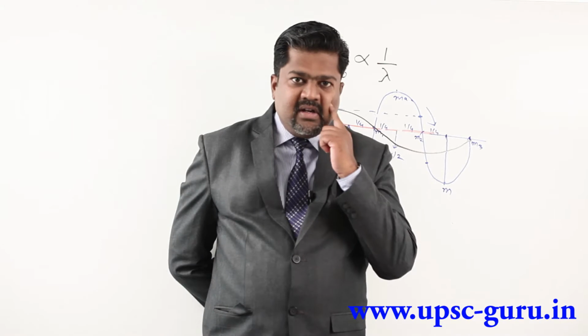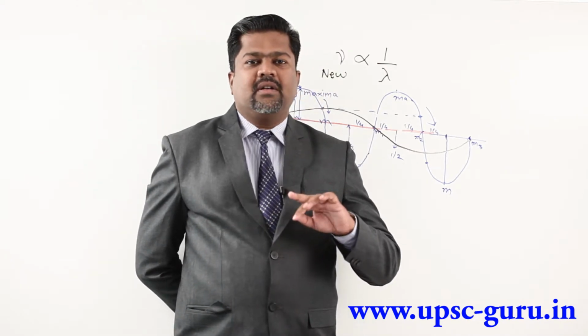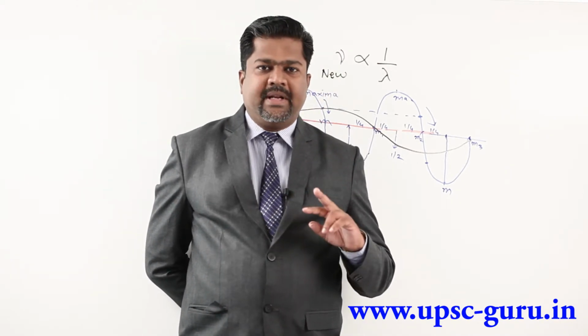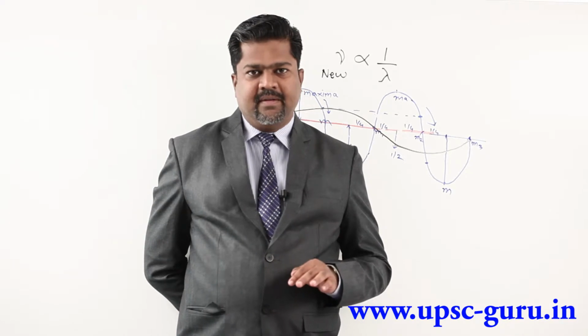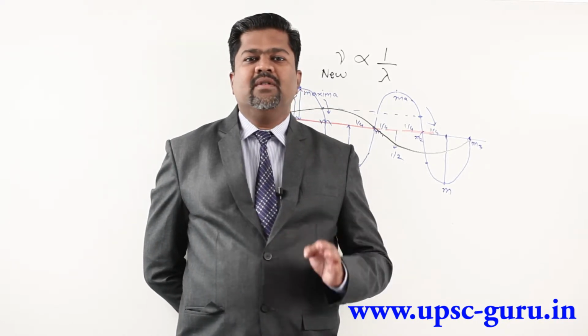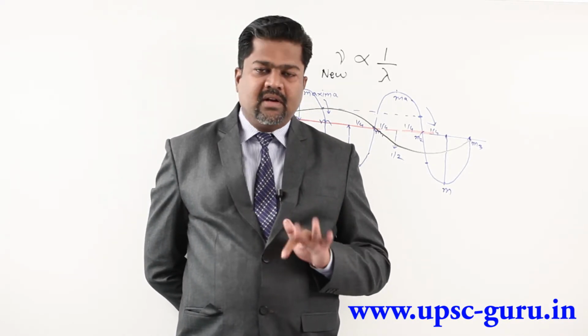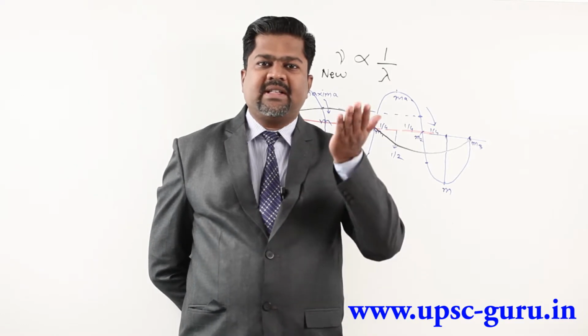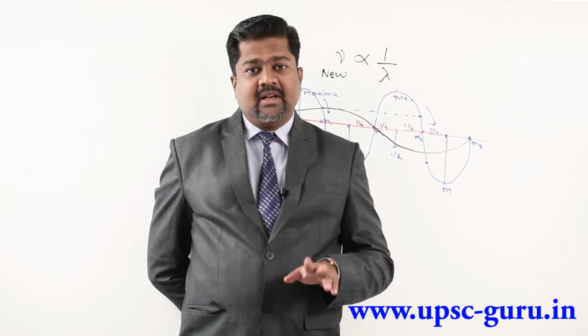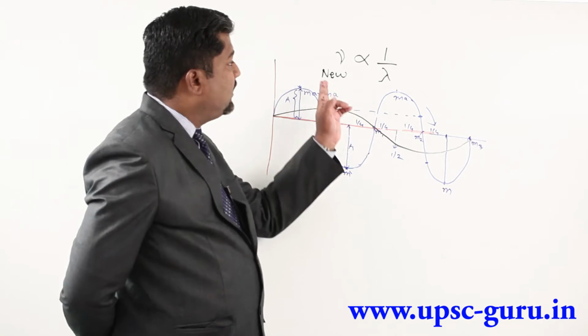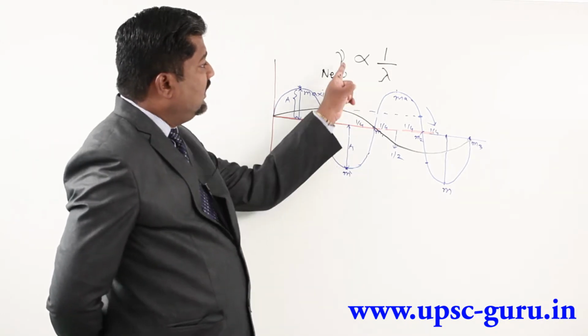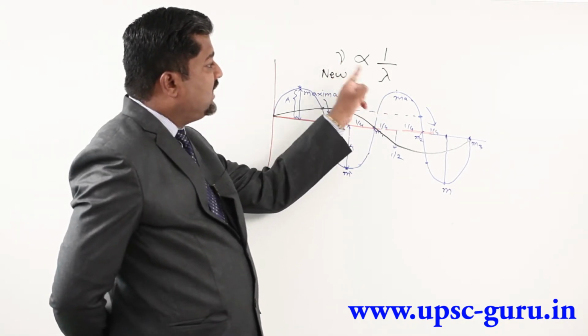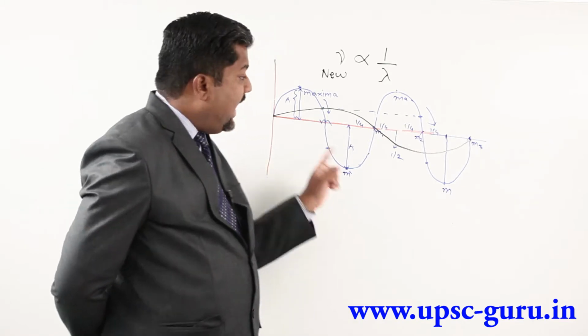So here a very clear question is there, what is the nature of the relation between wavelength and frequency? We are using the word inverse proportion. Inverse proportion means one increases, another decreases. Clear? So this is the proportionality sign we are introducing here. So the nature between frequency and wavelength is this way.